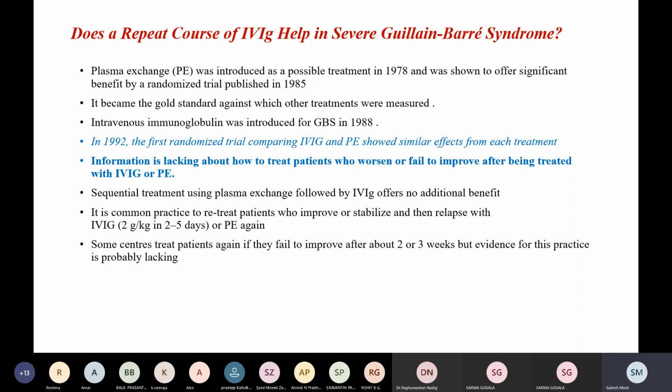from each treatment. Information, however, is lacking about how to treat patients who worsen or fail to improve after being treated with IVIG or plasma exchange. One thing is clear: sequential treatment using plasma exchange followed by IVIG offers no additional benefit. However, it is common practice to retreat patients who improve or stabilize and then relapse with IVIG or PE again, whatever was given before. Some centers treat patients again if they fail to improve after 2 or 3 weeks, but the evidence for this practice is probably lacking.